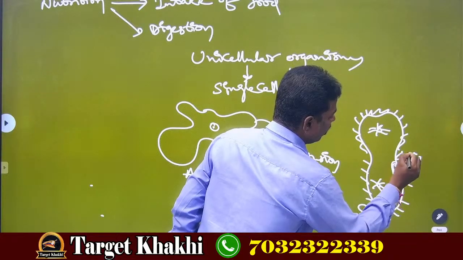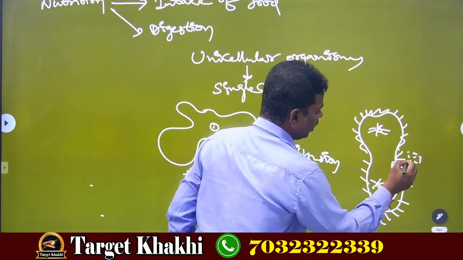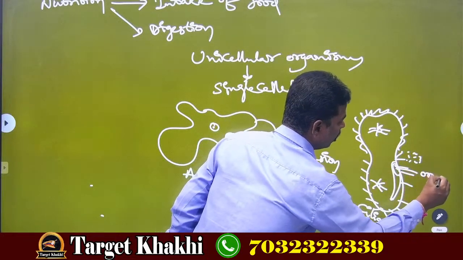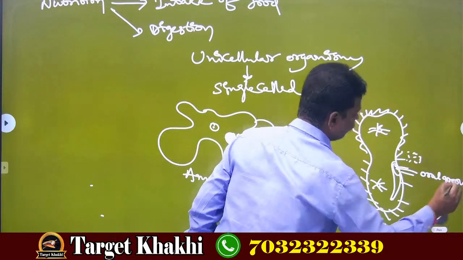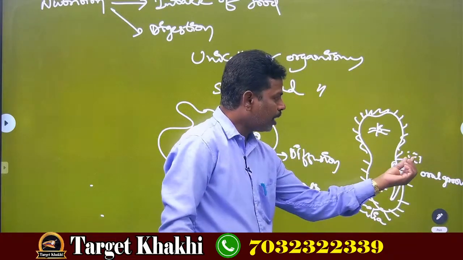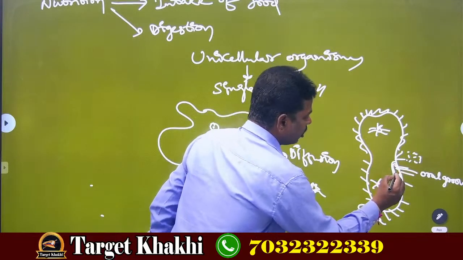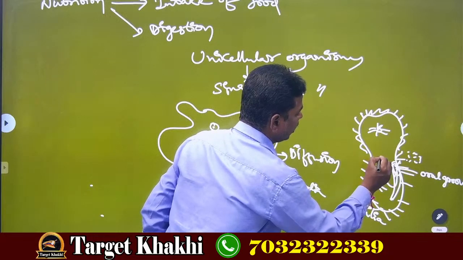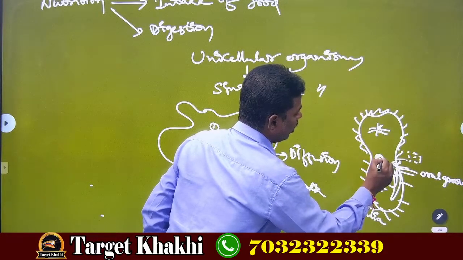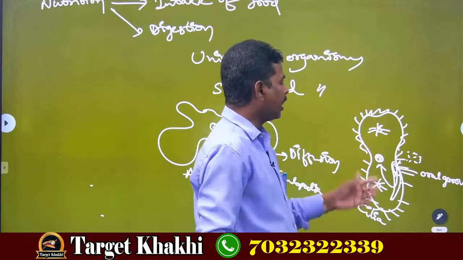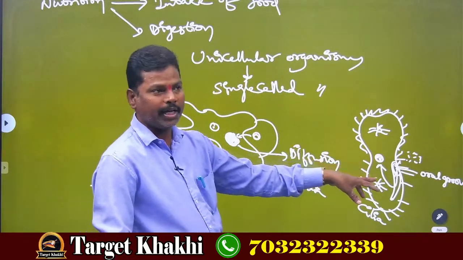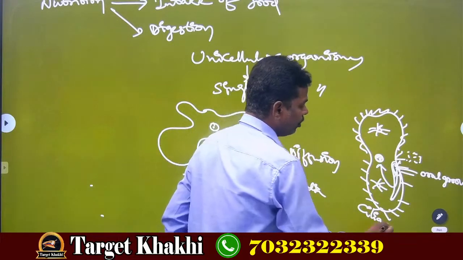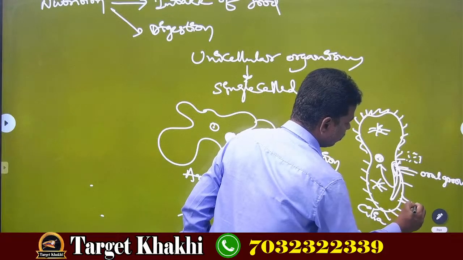By the movement of cilia, the paramecium takes food through its oral groove. Oral groove. The food particles, when they enter into the oral groove, slowly come inside like this and form a food vacuole inside the body of paramecium. Again same like amoeba, paramecium body also, after some time digests the food particles and sends out through anal pore. Anal pore.